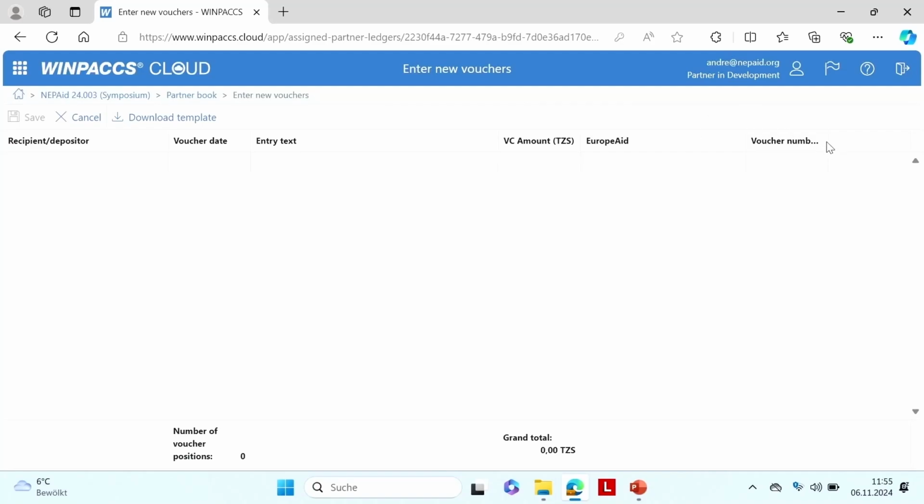And interesting, another voucher number, and this is the voucher number from the partner accounting system. Remember, customers told us our partners already have an accounting system. They don't want to enter everything a second time. If they do that, they can enter their posting number there. And if you communicate with them, it's easy for them to find this in their system before we create a new number and they have to cross-check what is in WINPACCS, what is in ours. Right? It's like if you are using the interface to company accounting, we also import the voucher numbers from your company accounting system, so it can always be easy to cross-check the single entries from the different systems.